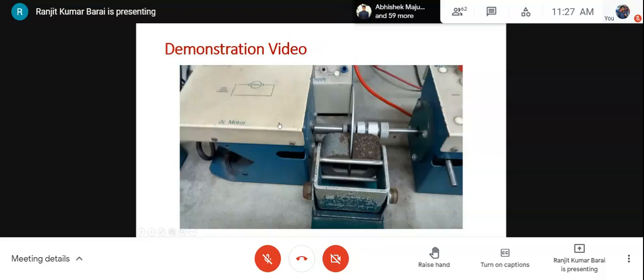So first we will increase the armature voltage. We will note down the armature current and the speed, or the tachogenerator voltage. The tachogenerator voltage corresponds to the speed with some factor. We can multiply it with the tacho constant and get the speed directly in RPM. So let me show you the video.